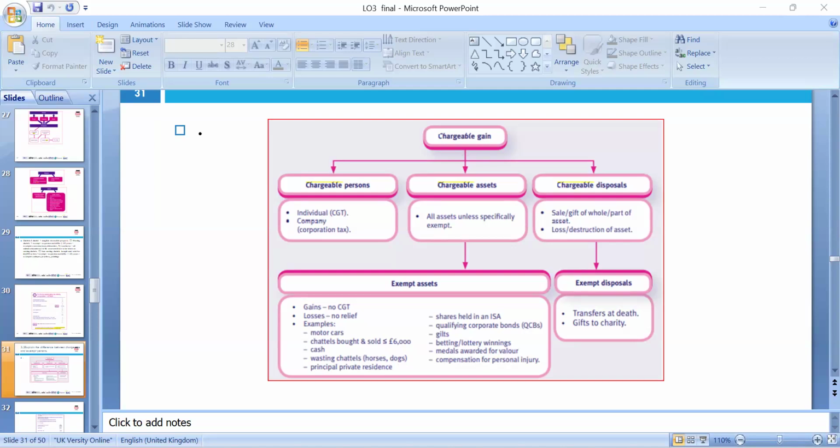Therefore the bonus shares are included in the share pool at nil cost, because the cost is not increasing. Then the rights issue, the distribution of shares, 1 in 3 and all, at a cost of 10. So we acquired 100 shares at a cost of 1,000.